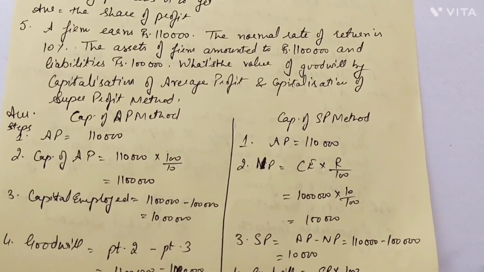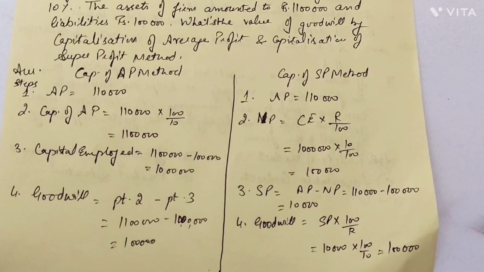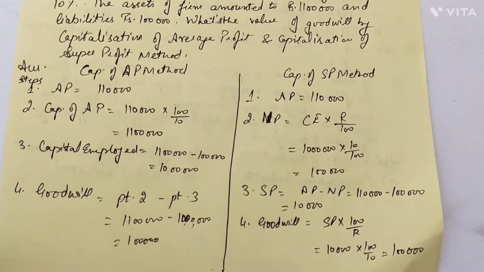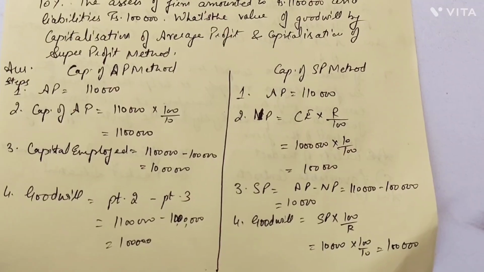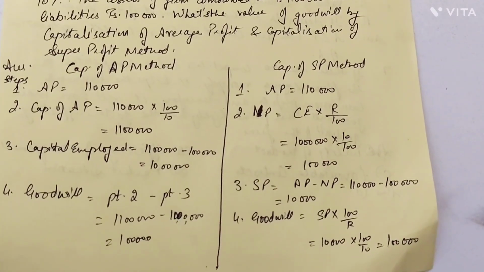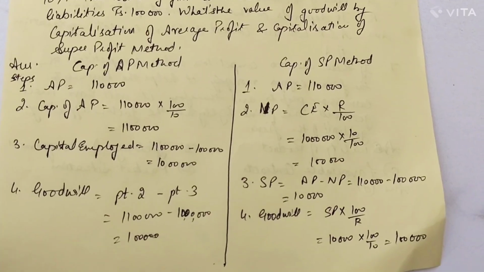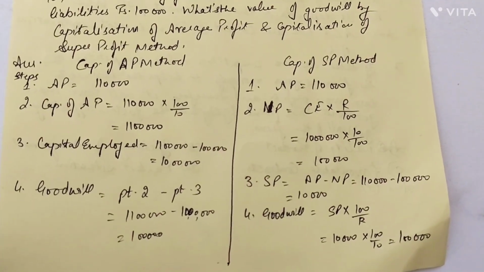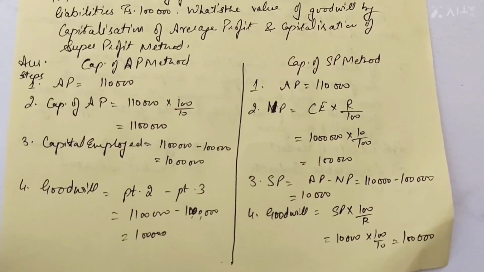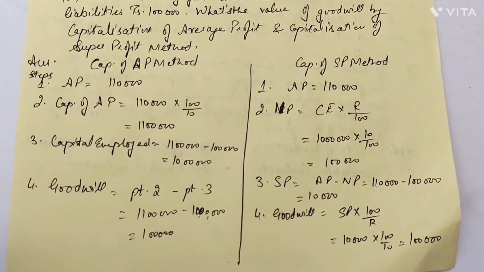So what's the value of the goodwill as per the capitalization of AP and capitalization of SP method? So first of all, the capitalization of average profit method. Average profits were given in the question, 1,10,000. When we need to capitalize it, we will multiply our average profits into 100 upon the rate of return. The rate of return was given to us as 10%, so 10 was in the denominator. So we got the capitalized value of average profit, 11 lakh.